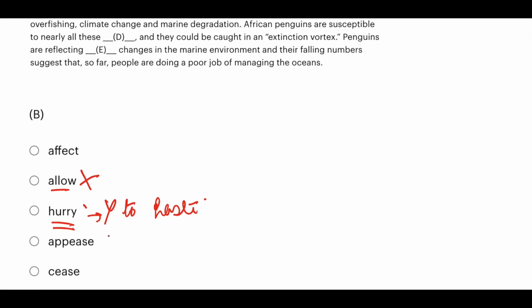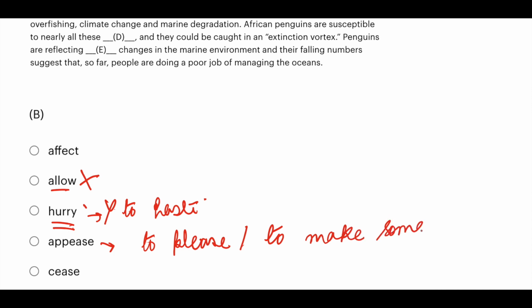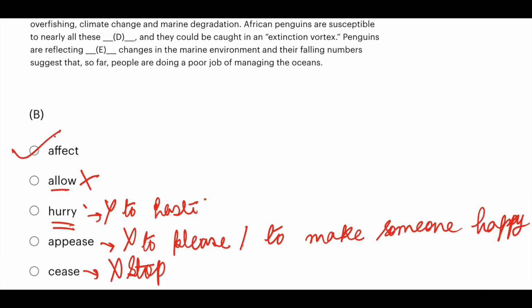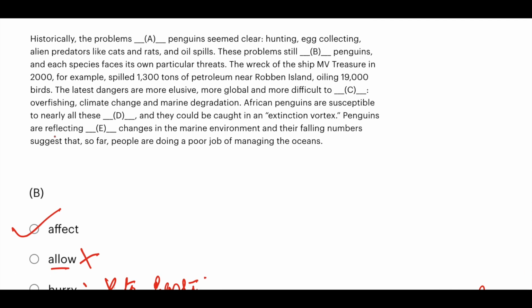Appease penguins. Appease means what? Appease means to please. To please someone. To satisfy. To make someone happy. So this also does not make any sense. Cease means what? Stop. Stop doing something. So this also does not make any sense. So the right answer is option A. That is, these problems still affect penguins. That is, still these problems trouble them.